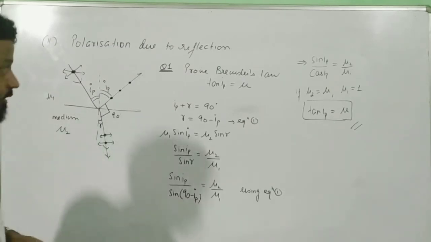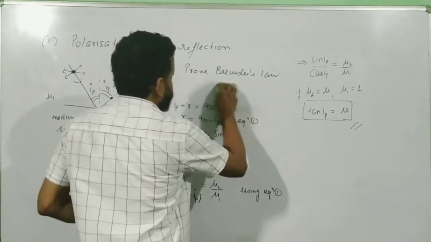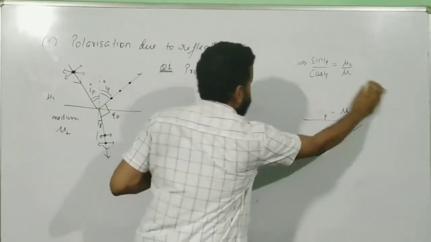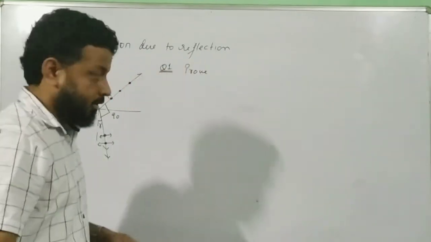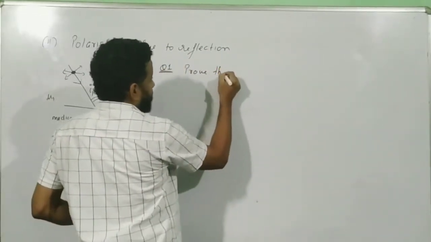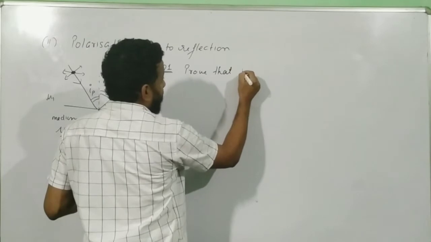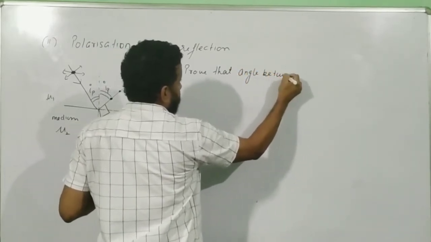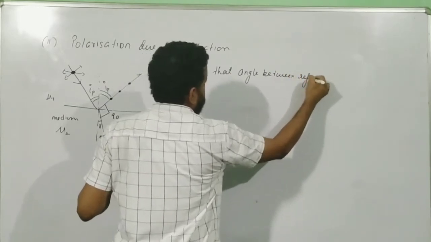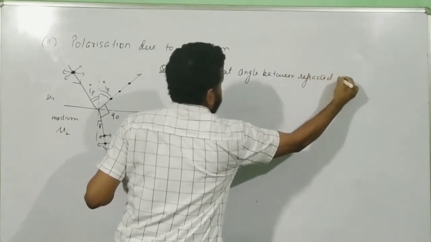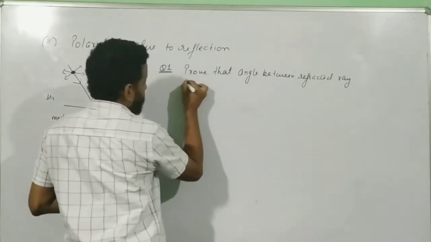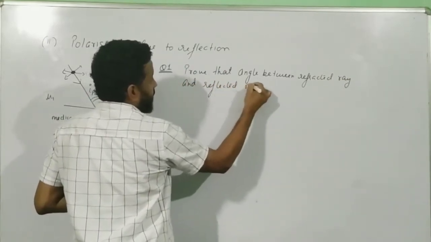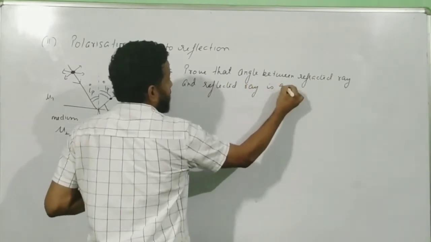Okay, moving ahead. Second proof is this. Prove that angle between refracted ray and reflected ray is 90 degree.